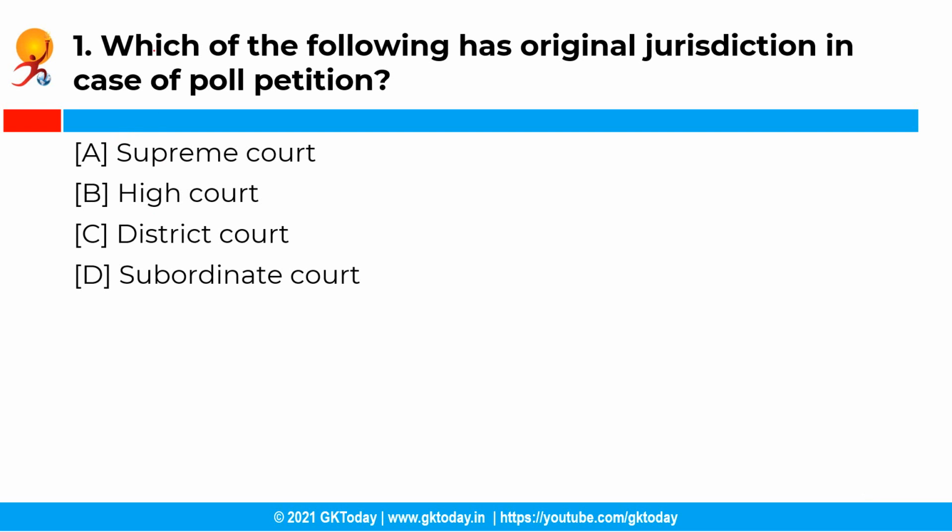So the first question is, which of the following has original jurisdiction in case of poll petition? So you have the following options and the correct answer is option B, that is High Court. The electoral system of India permits poll petitions for resolving election feuds. And the High Court is declared as the court of original jurisdiction and the Supreme Court has the appellate jurisdiction.